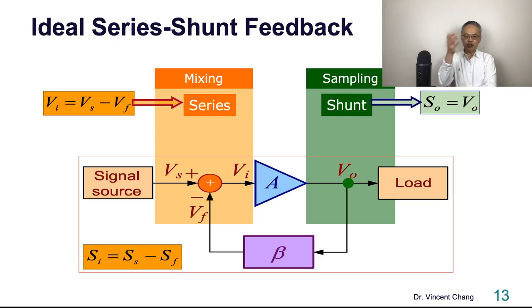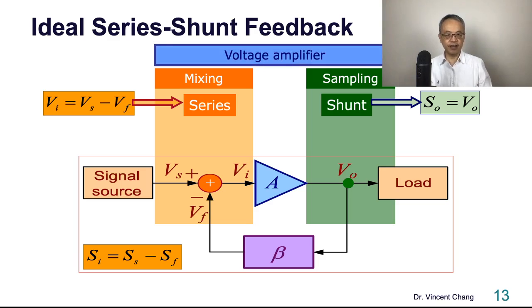So ideal series-shunt feedback, the voltage mixing and then voltage sampling, voltage amplifier. The nature of the amplifier, the blue part, is voltage amplify. Voltage in and then voltage out.